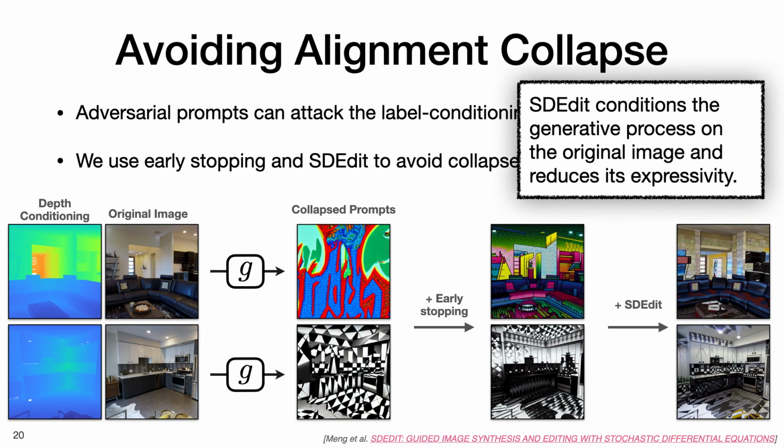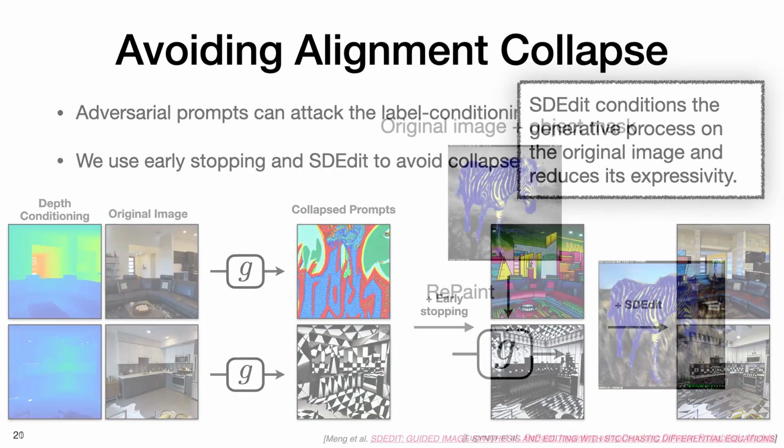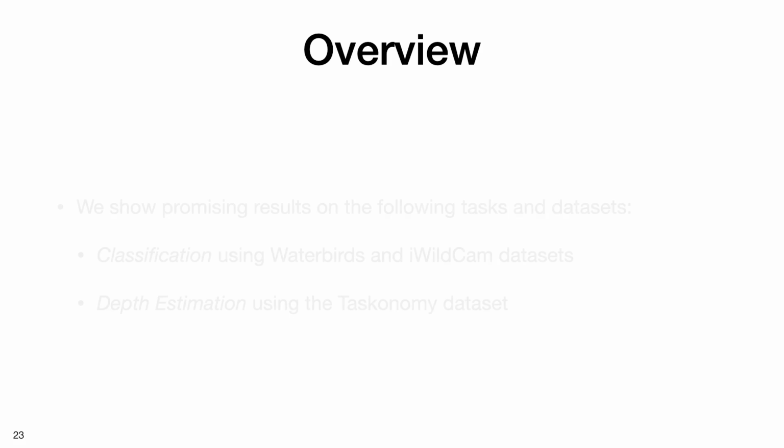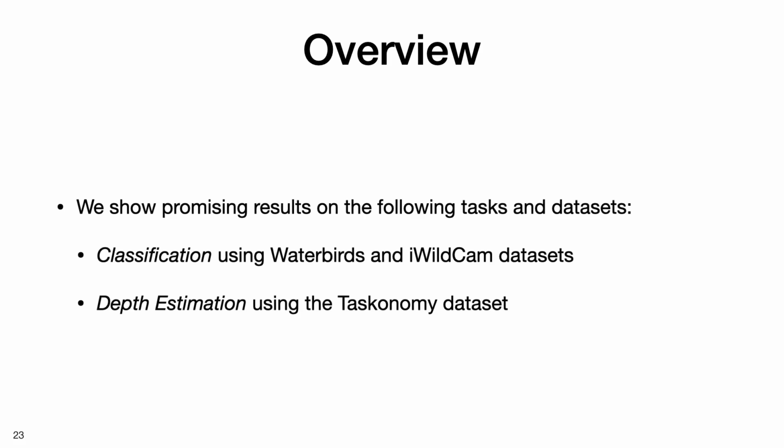SD-edit conditions the generative process on the original image and reduces its expressivity. For classification, the conditioning mechanism already ensures that the class label, object, stays intact. Now let's look at some results. We show promising results on the following tasks and datasets. Classification using Waterbirds and iWildCam datasets, and depth estimation using the taxonomy dataset.